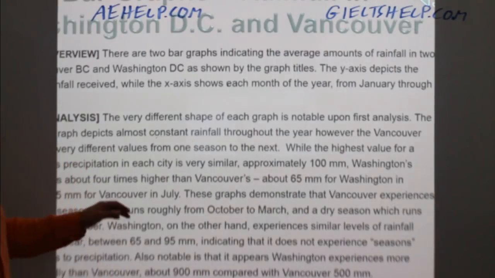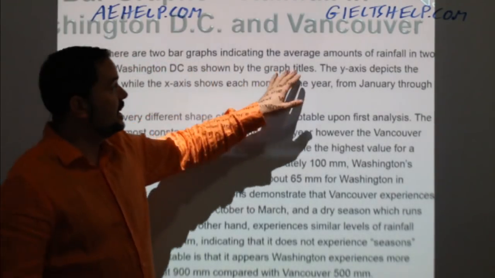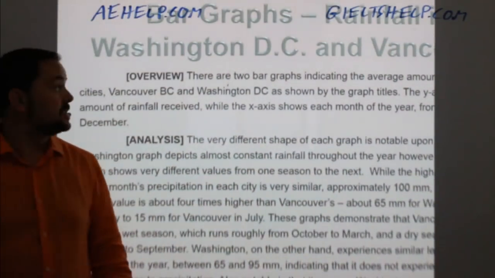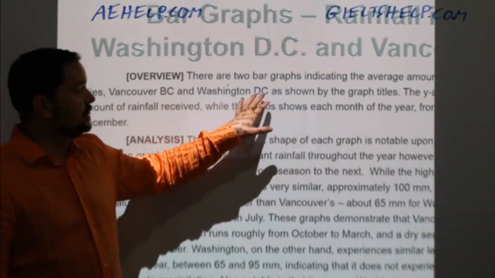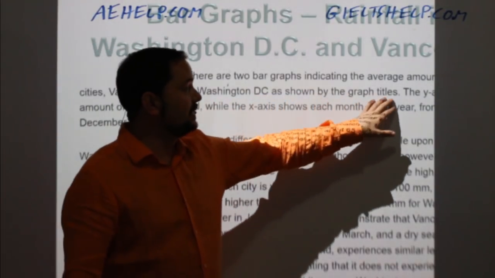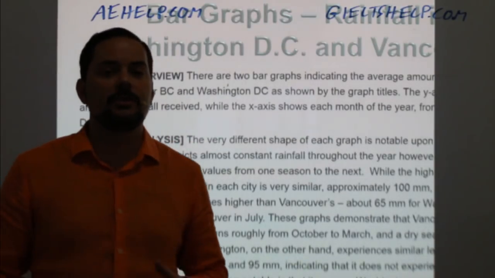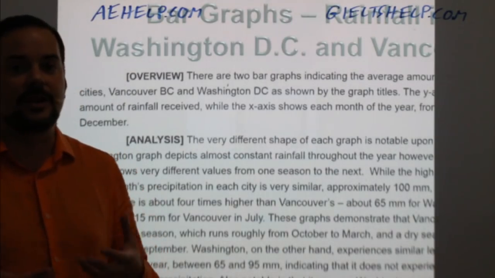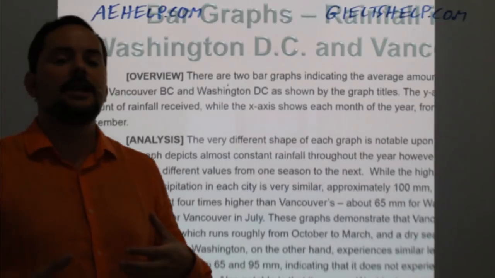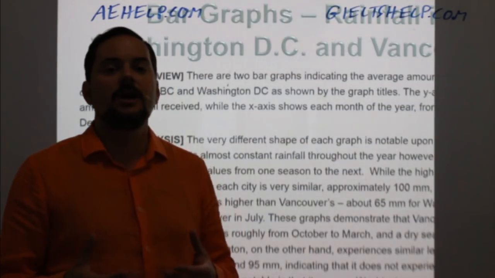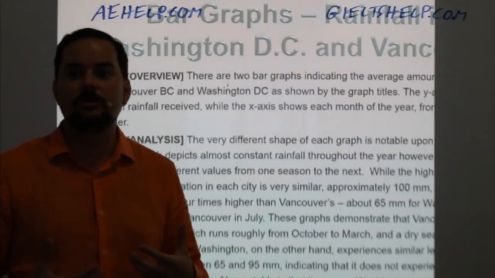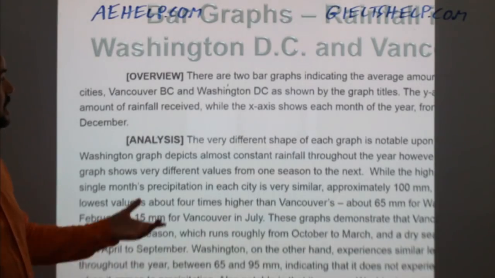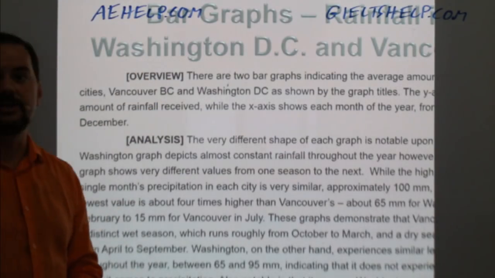Okay. So it starts off by saying there are 2 bar graphs indicating the average amounts of rainfall in 2 cities, Vancouver, BC, and Washington, D.C., as shown by the graph titles. So what I'm doing here with the very first sentence of the overview is telling the reader that I clearly see what I'm looking at, and it also lets the reader visualize what I'm about to analyze. Harish, the overview is very important for task 1.